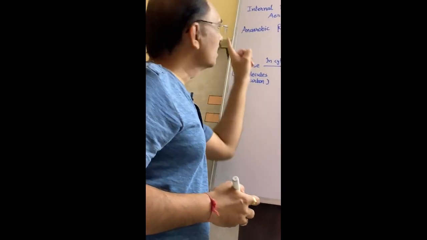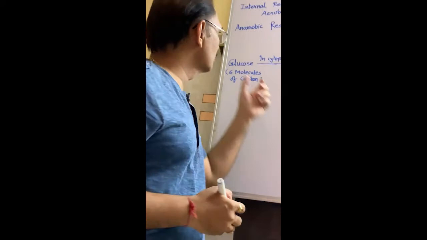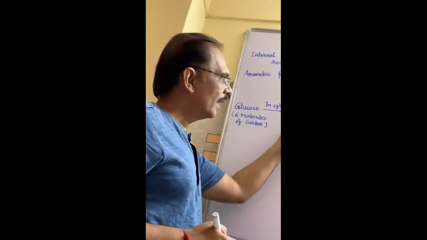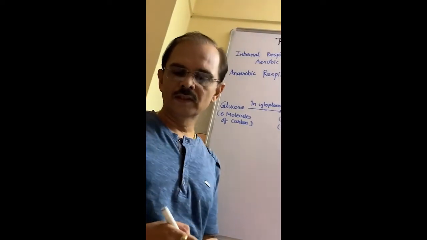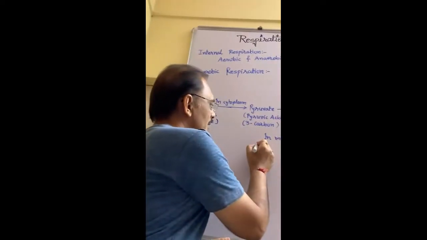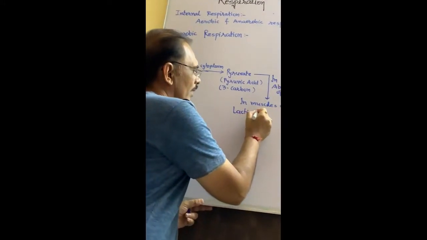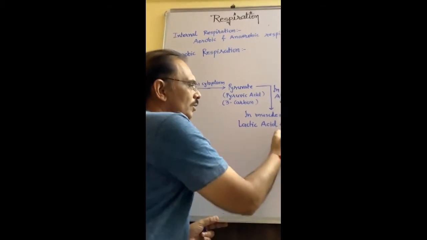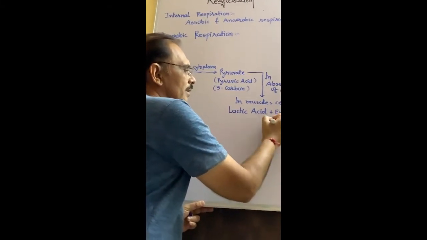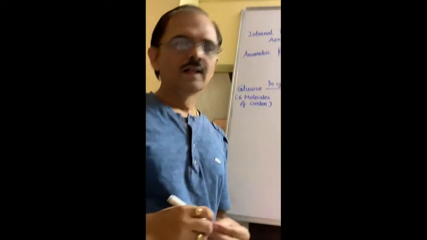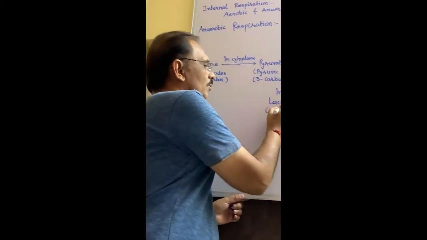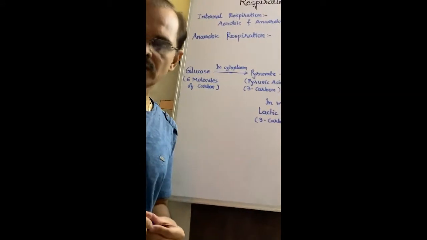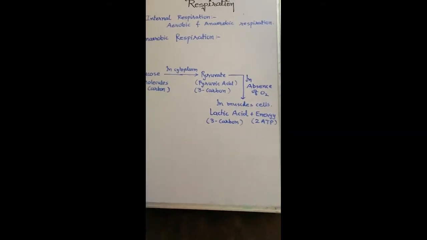Then it undergoes anaerobic reaction in your muscle cells. Glucose undergoes pyruvate, and in absence of oxygen in the muscle cells, lactic acid is produced and less amount of energy is released. You know that how much? 2 atom of ATP energy is released. Lactic acid is also having 3 carbon molecules, but it is a degraded form of pyruvic acid. Okay, this is about aerobic and anaerobic.